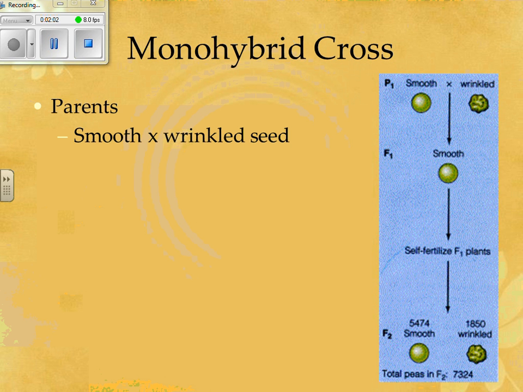So he was naturally very curious as to what was going on and what was happening, what parents were passing on what traits. So if we look at the parent generation, and again, this is right in your notes, just make sure you make note of that. When he was studying this, he had the smooth and the wrinkled. They're called the P generation or the parent generation. The F1 generation are the offspring, and all of them in this case were smooth.